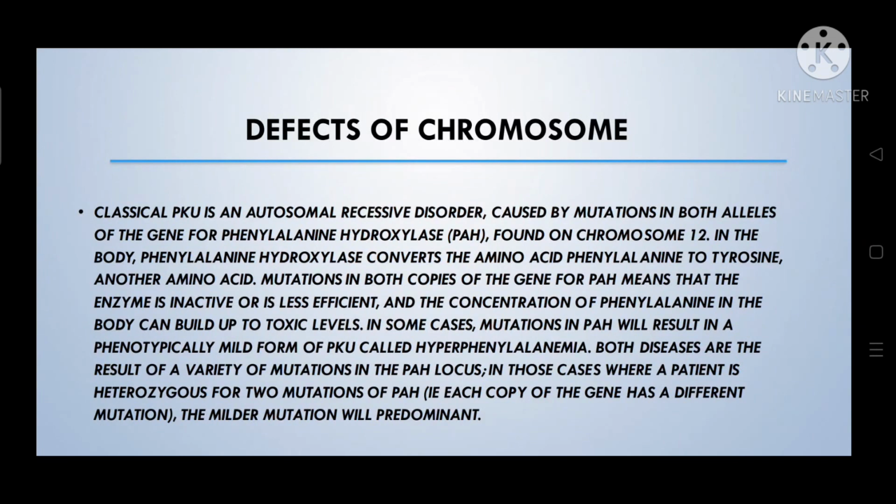And next we will see the defects of chromosomes. The mutation occurs when both alleles of the gene for the phenylalanine hydroxylase enzyme are affected. It is found on chromosome 12, because it is an autosomal recessive disorder. That means two copies of the abnormal gene must be present.